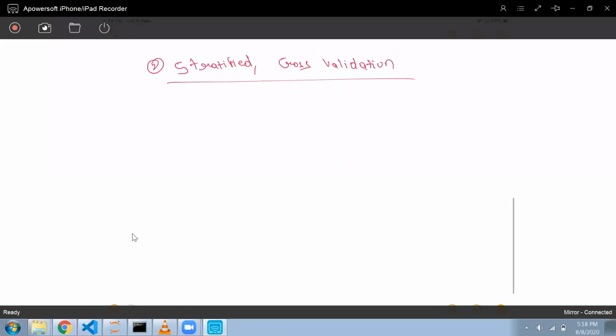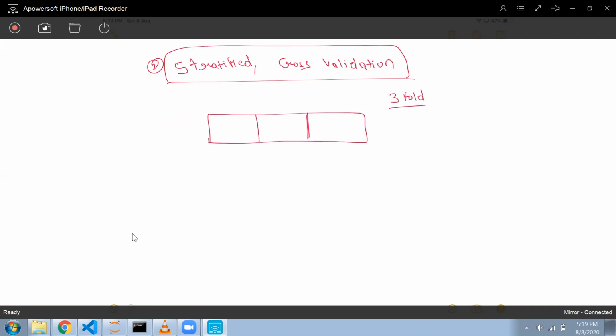Okay, stratified cross validation. So in this, what happens is that, I'll just simplify it, I divide my data. Suppose I have threefold stratified cross validation.